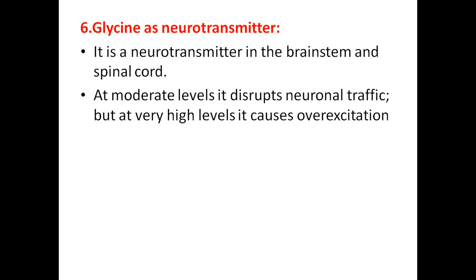Glycine also acts as a neurotransmitter in the brainstem and spinal cord. At moderate levels, glycine disrupts the neuronal traffic, but at very high levels it causes overexcitation also. So glycine is required for the transmission of impulses.